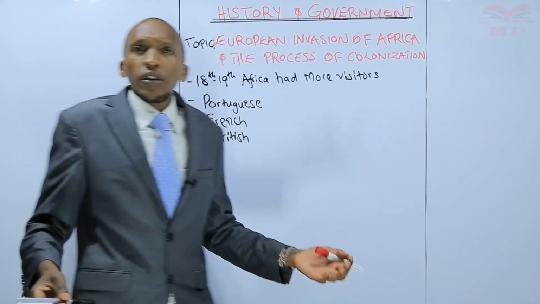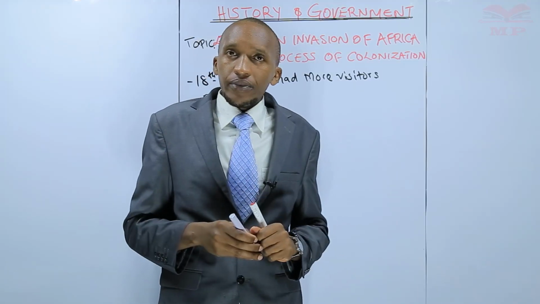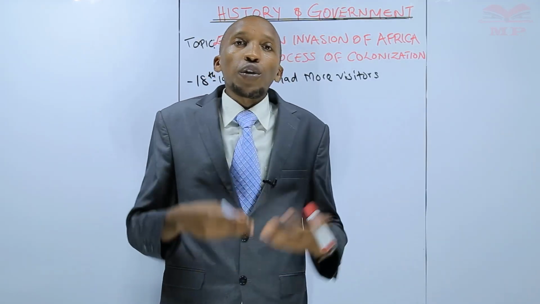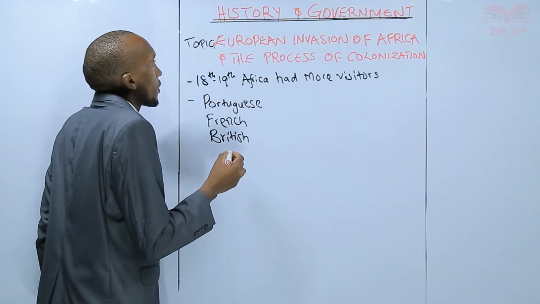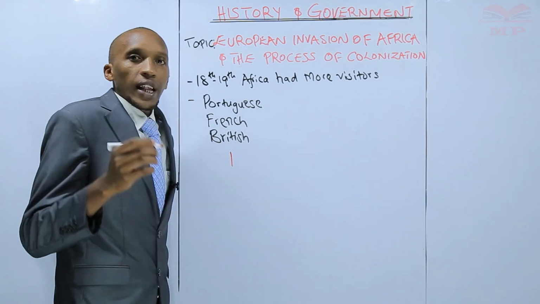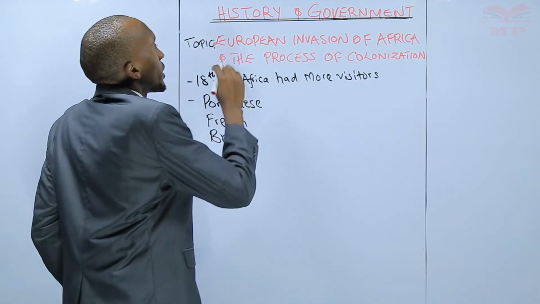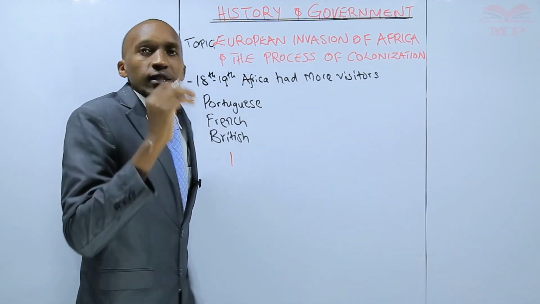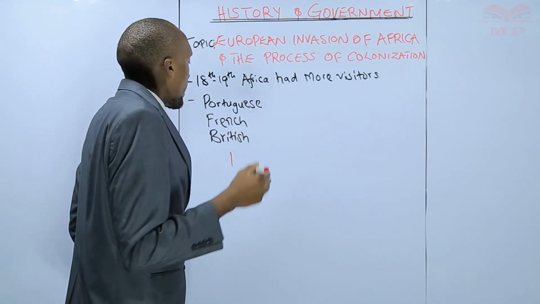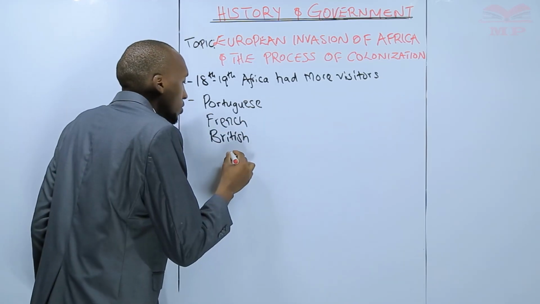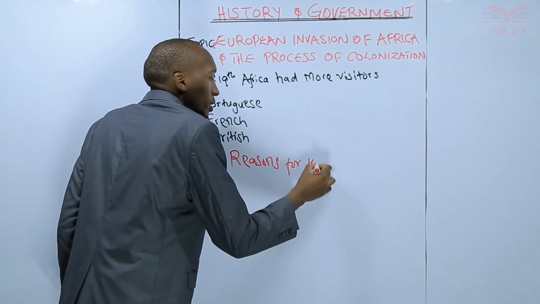But now you ask yourself, what made them come and occupy the African continent? They came to the African continent for what reasons? So briefly, let us look at the reasons for the coming of the Europeans. Remember, my dear learner, we are just laying a foundation for this topic so that we could understand what the European invasion of Africa means, or what the process of colonization is. So we are just laying out some groundwork so that you are able to connect the idea. So let us look at the reasons for the visitors.